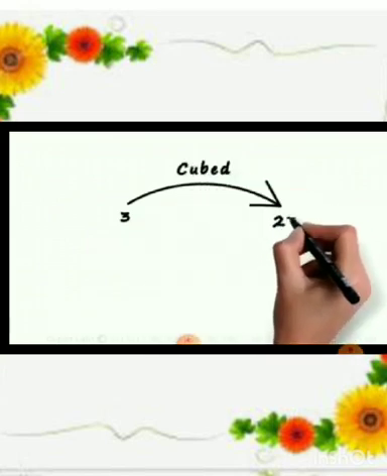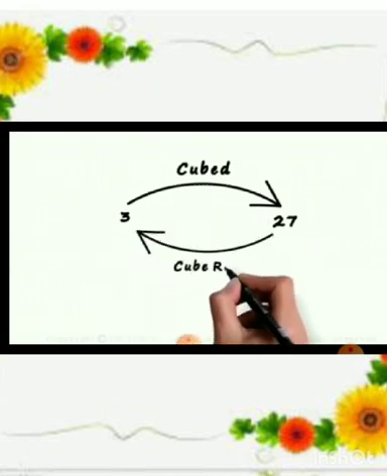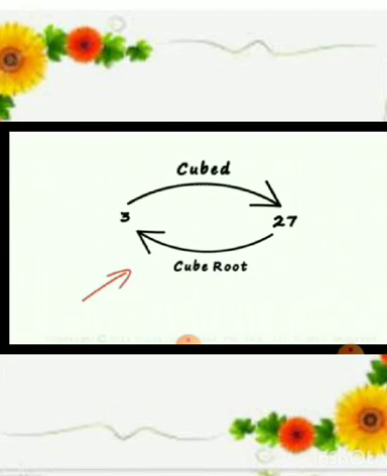Let us see about cube root. By now, all of us know how to find the cube of a number. So when 3 cubed is 27, it means 3 multiplied by 3 multiplied by 3 equals 27. So what is a cube root? Well, the cube root of 27 is 3. That's all. This is the most important concept of cube roots. The rest of the video will just focus on how cube roots are denoted and their applications. So remember, 3 cubed is 27 and the cube root of 27 is 3.